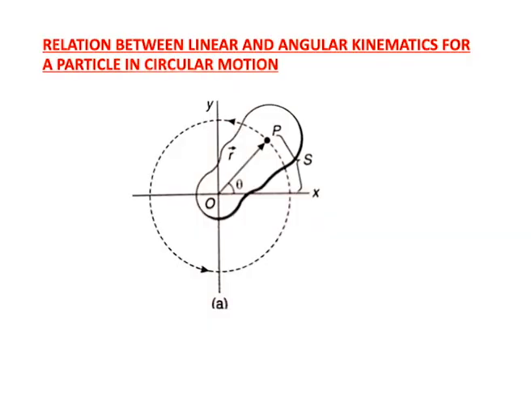Now we discuss the linear and angular kinematic relations, translational kinematics on one side and rotational, that is angular, kinematics on the other. So now this is linear and angular kinematics for a particle in a circular motion.